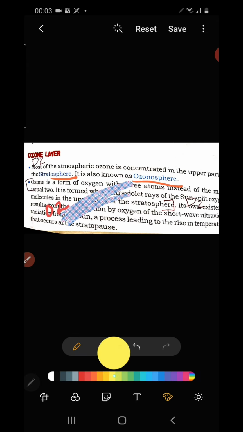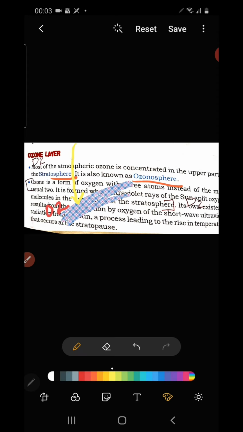So when sun rays reach the upper layer of the stratosphere, what happens? The ultraviolet rays in the sun rays act on the oxygen molecules and split the oxygen, which causes the formation of ozone. So O3 is formed.